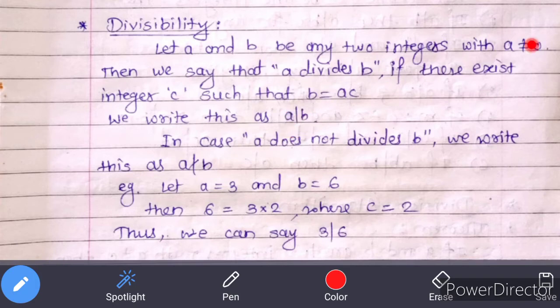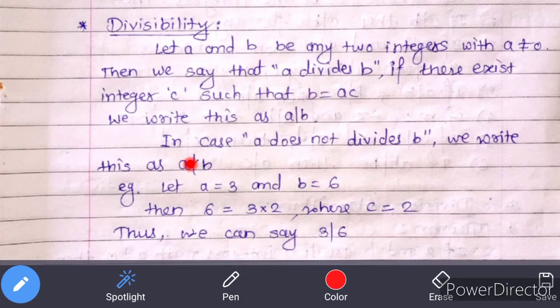Now if we take a is equal to 0, then in a divides b, a is equal to 0 is in denominator, and hence denominator becomes 0. And we know that if denominator becomes 0, this form becomes undefined form, and so we take here a is not equal to 0. Now if integer a does not divide integer b, then in this case we write this as a does not divide b.